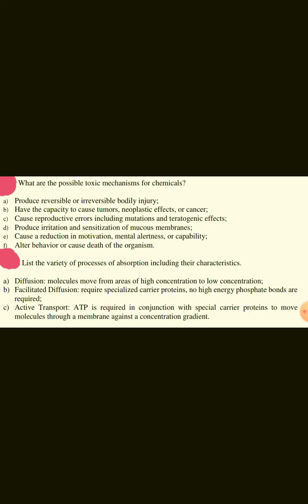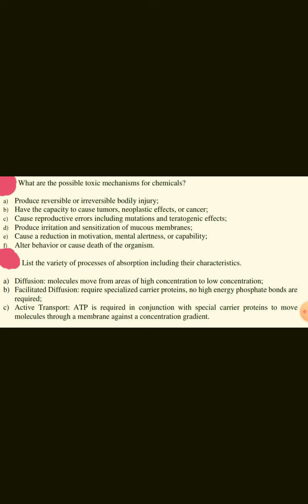What are the possible toxic mechanisms for chemicals? They produce reversible or irreversible bodily injury, have the capacity to cause tumors, neoplastic effects, or cancer, cause reproductive errors, including mutations and teratogenic effects, produce irritation and sensitization of mucous membranes, cause a reduction in motivation, mental alertness, or capability, alter behavior, or cause death of the organism.